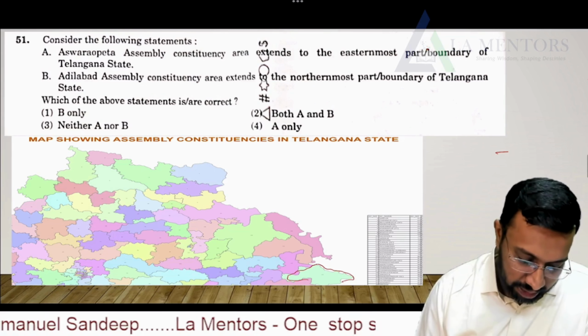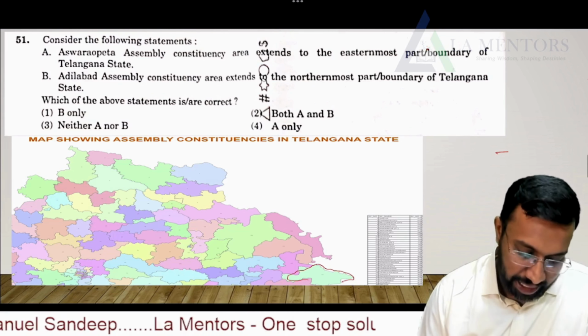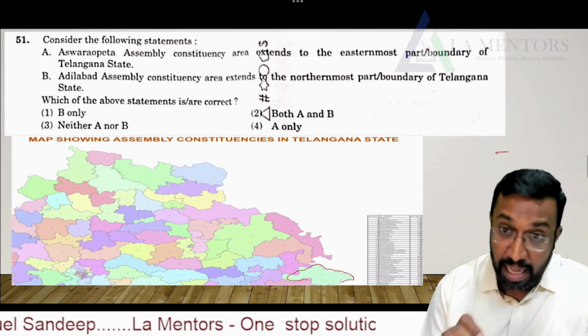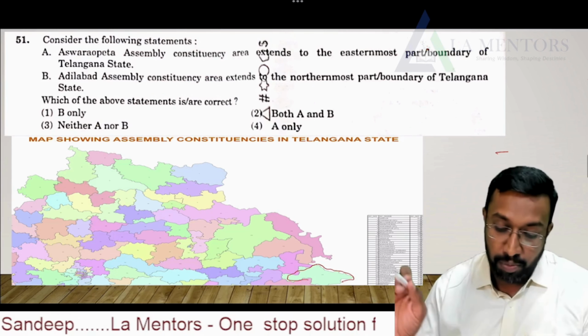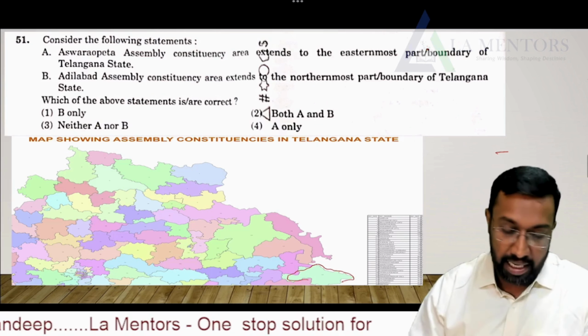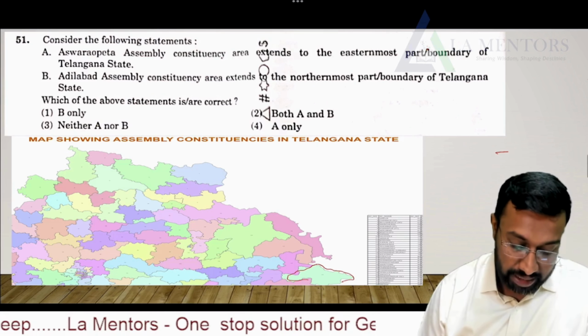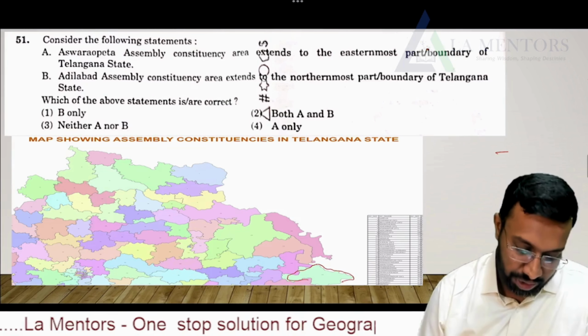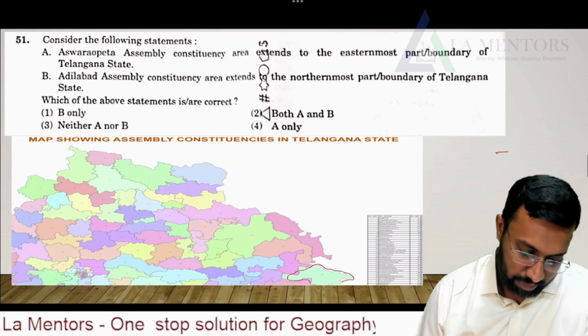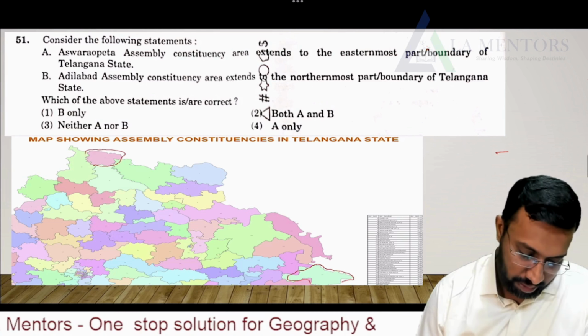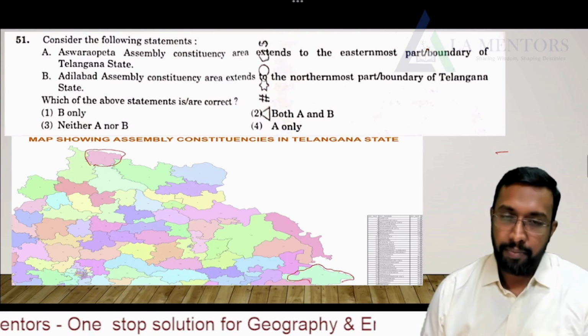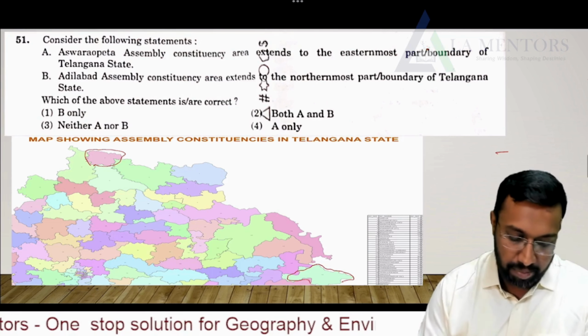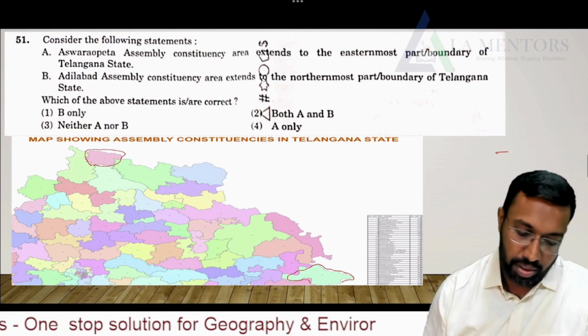And this part, this is the second statement. Adilabad Assembly Constituency area extends to the northernmost part boundary of Telangana state. So Adilabad Assembly Constituency area extends to the northernmost part or boundary of Telangana state. That's true. So the entire assembly constituency area has been extending to the northernmost part of the boundary.